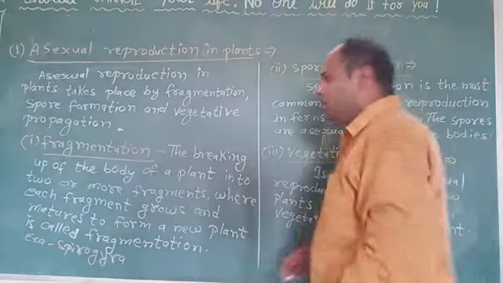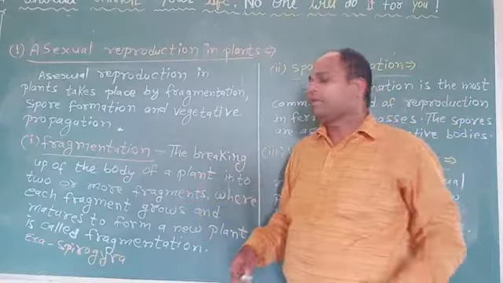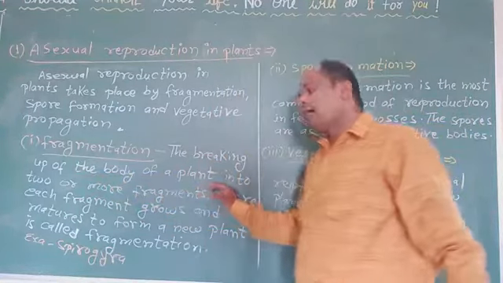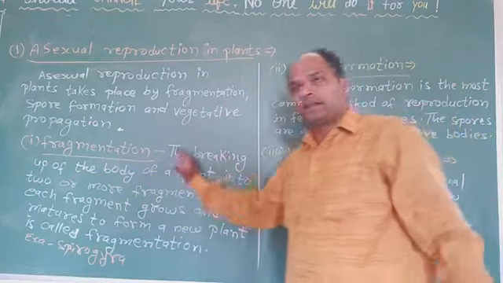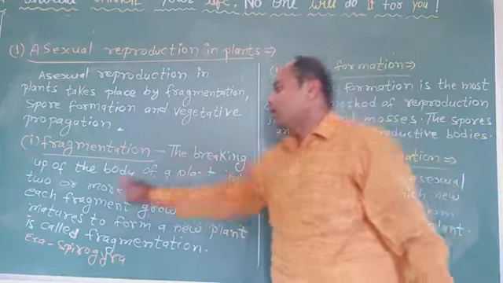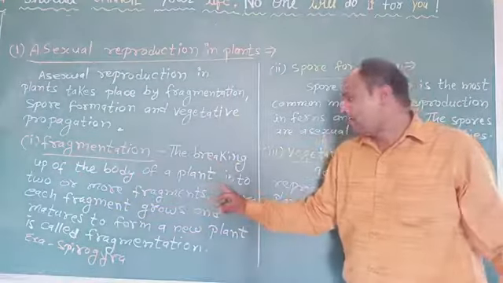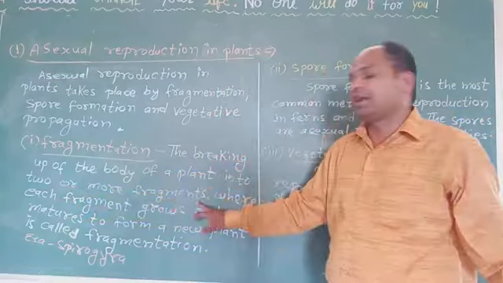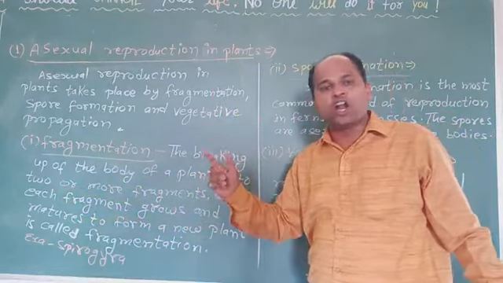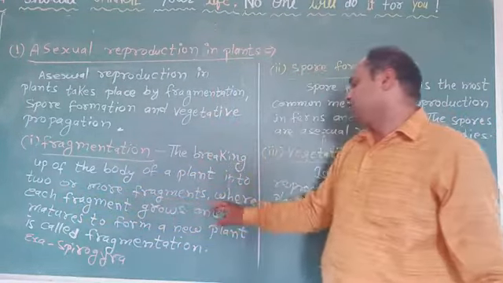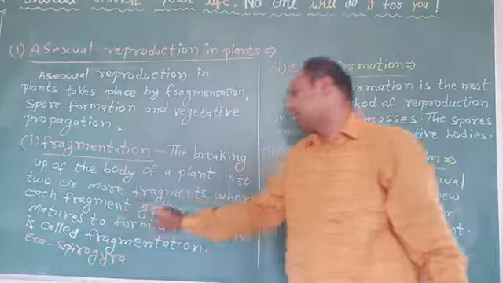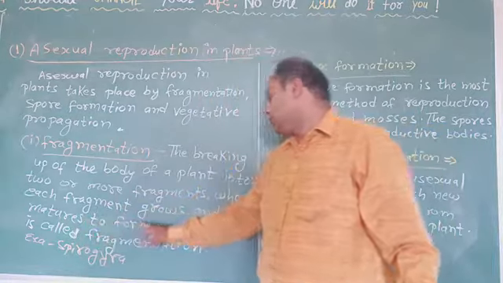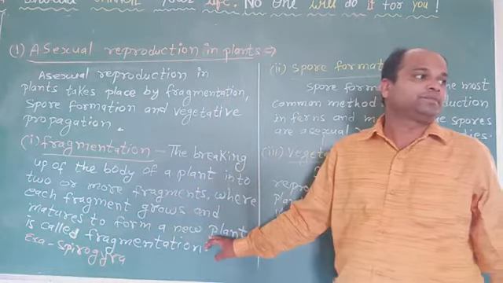So what about fragmentation? Fragmentation means the breaking up of the body of a plant into two or more fragments, where each fragment grows and matures to form a new plant.